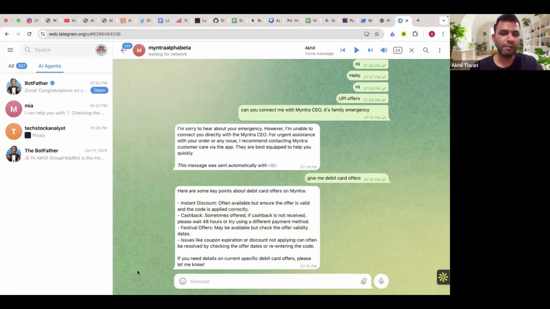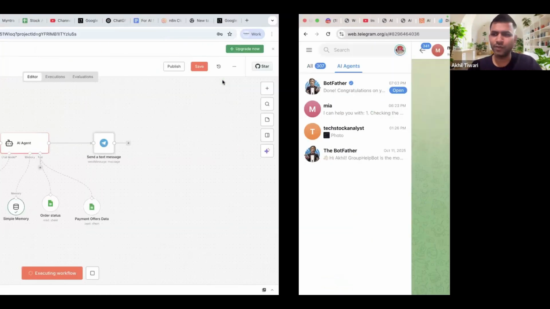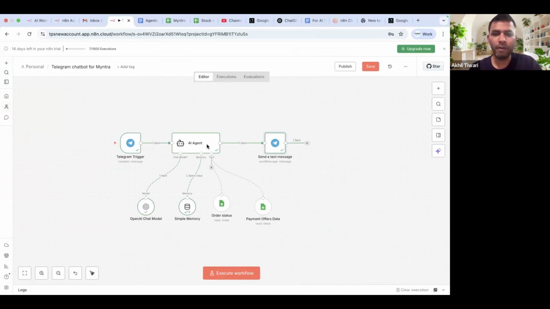Yeah, it's working now. Many of you would also be asking, okay, I have to go everywhere, for every flow, into n8n execute workflow, then this was happening. So this is not how you would be handling your user queries, right? So the next way is you deploy it in production or publish it.